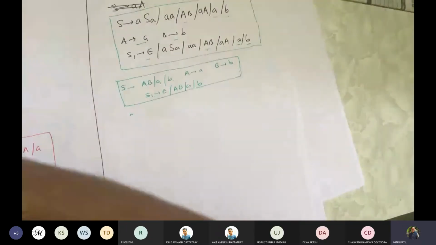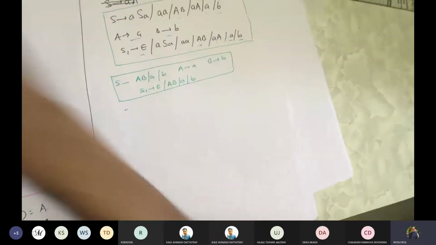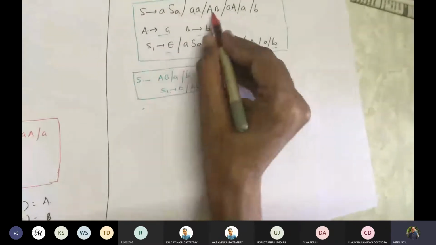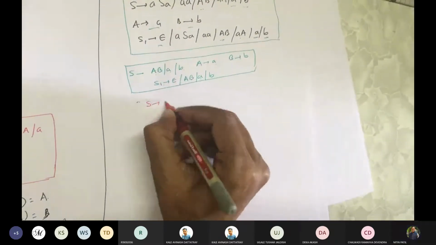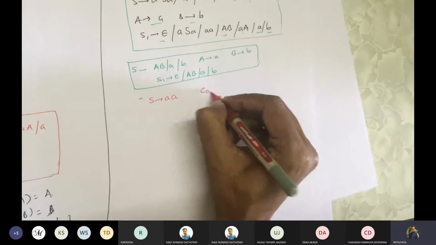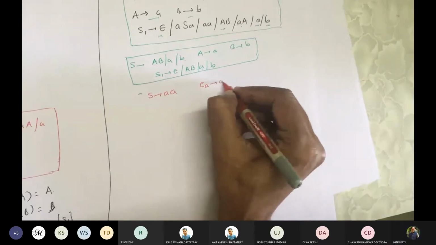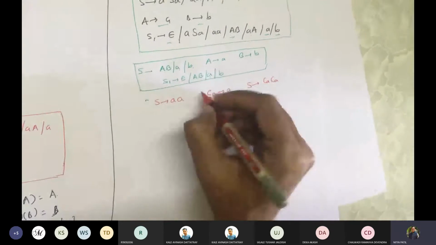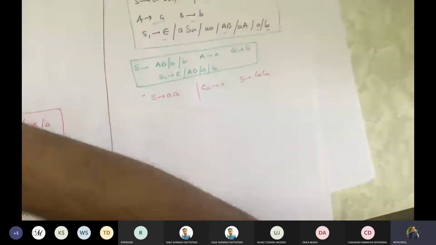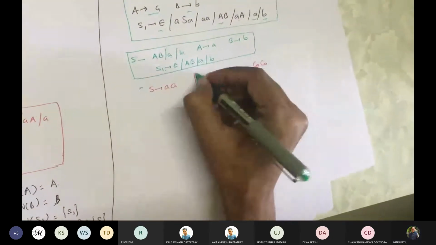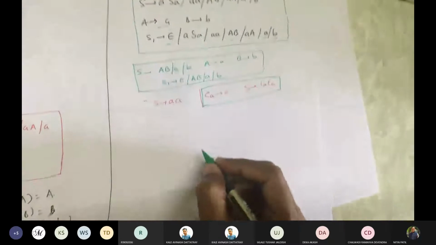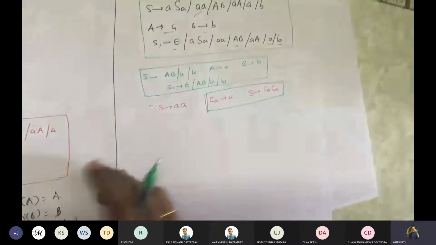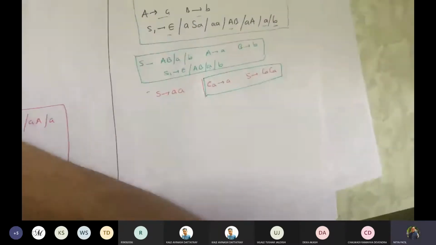So we got S gives AA. For that purpose, we'll introduce CA gives A. Okay, so we can rewrite this as S gives CA. So this is in the required form now. Correct. So this also is done. Let us concentrate on this.